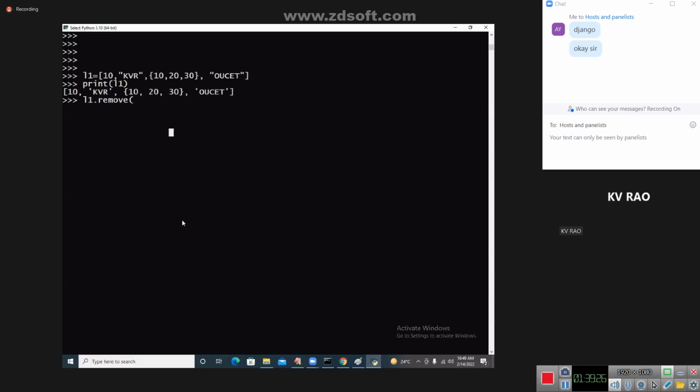Removed. One more thing is S1 dot pop of 0, 1, 2, I can say 2. See that? Okay, 1 minute, ma. 2 was removed. Sai Kiran, see, ma, it was removed.